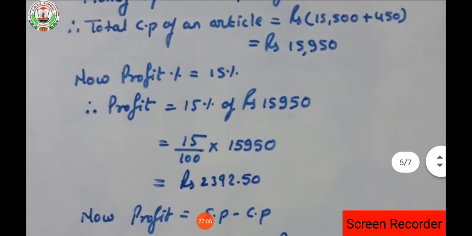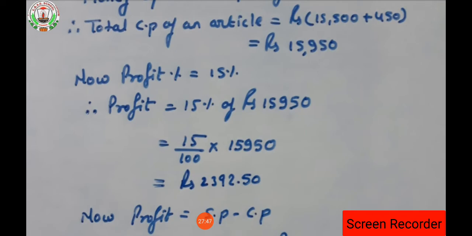Okay, suppose we are going somewhere, some tour we are planning, isn't it? So we are including the cost of petrol, cost of hotels, cost of eating food, all those together we are adding, isn't it? In the same way, that person is going to add the repairing price with the cost price. So the total cost price is 15,950. Now since the profit is given after purchasing that article and repairing that article, the total cost is 15,950.